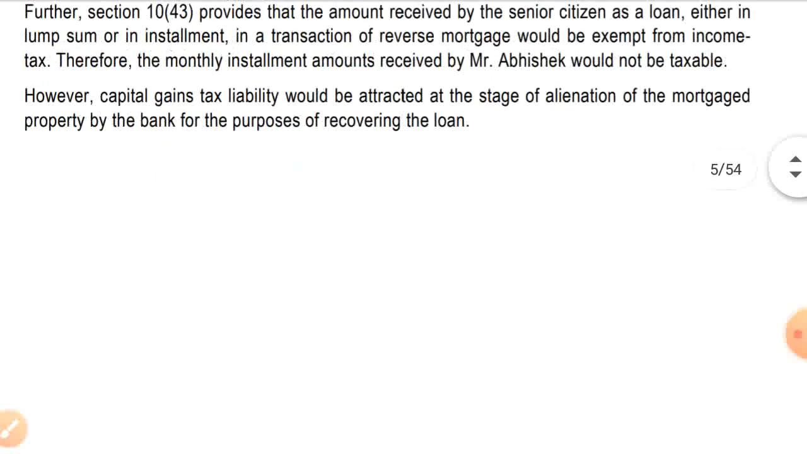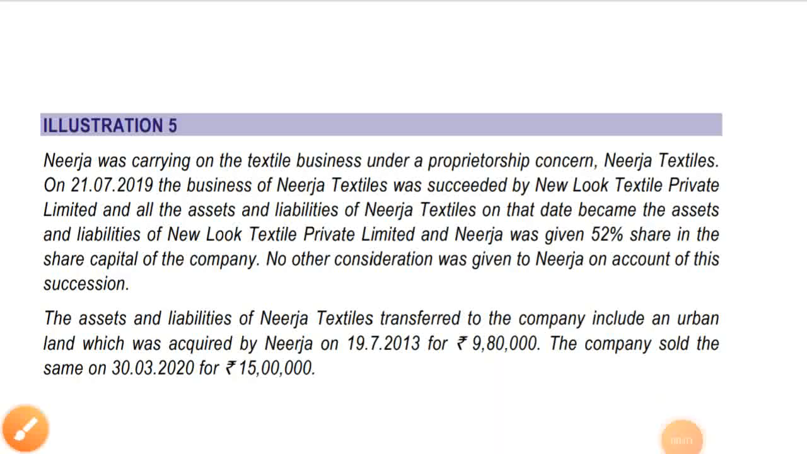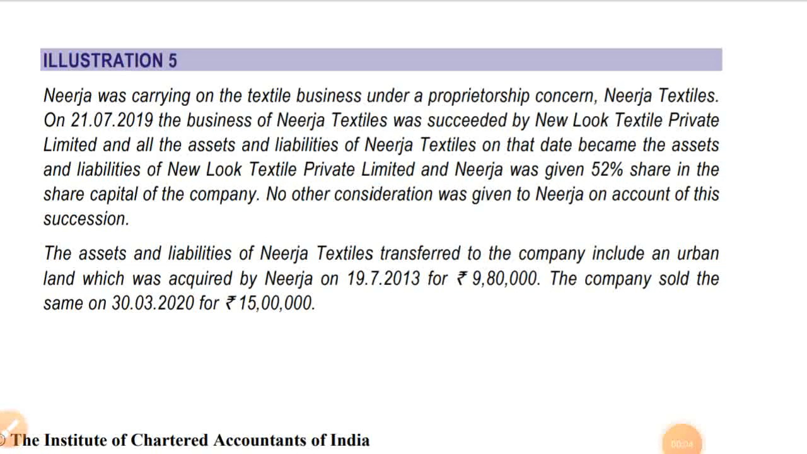Okay, now start with illustration number 5. Nirja was carrying on textile business under proprietorship concern Nirja Textiles. On 21st July 2019, the business of Nirja was succeeded by New Look Textiles Private Limited. The proprietorship concern has been taken over by a company, and all the assets and liabilities of Nirja Textiles on that date became the assets and liabilities of New Look Textiles Private Limited, and Nirja was given 52% shares in the share capital of the company. No other consideration was given to Nirja on account of this succession.